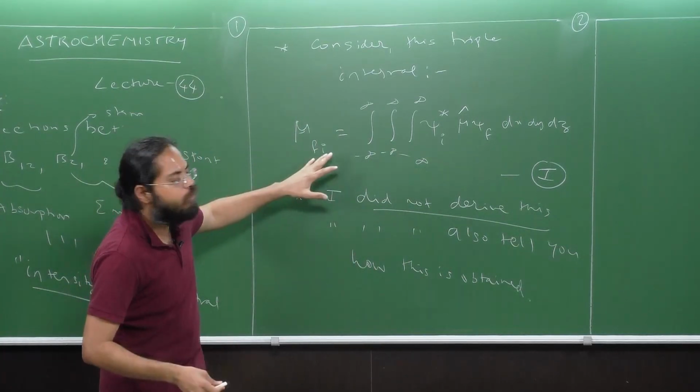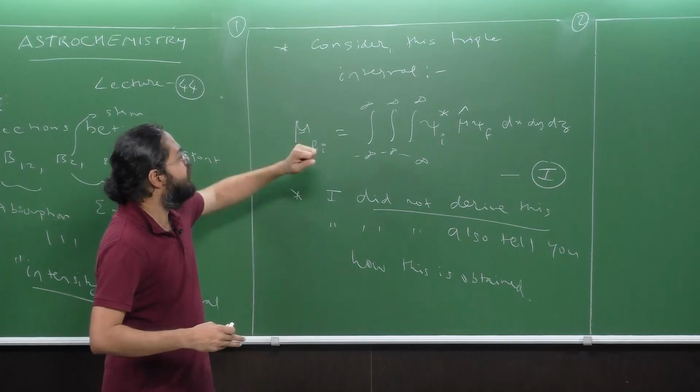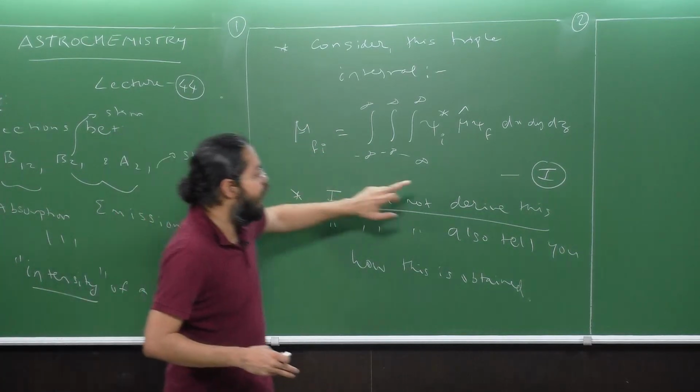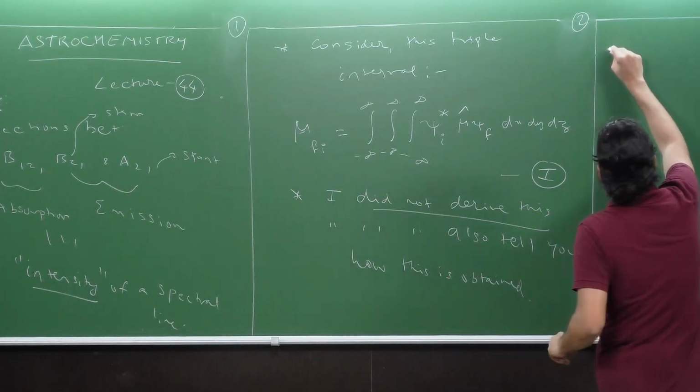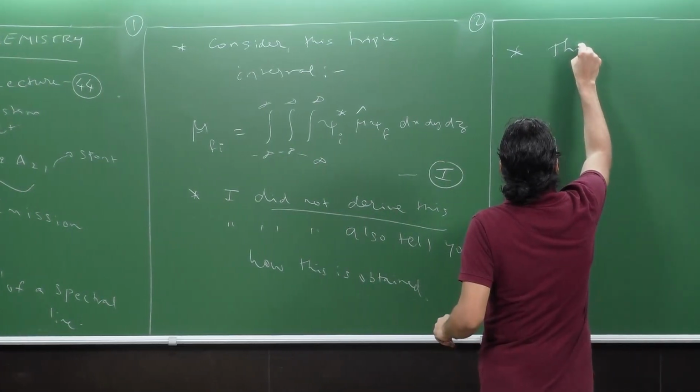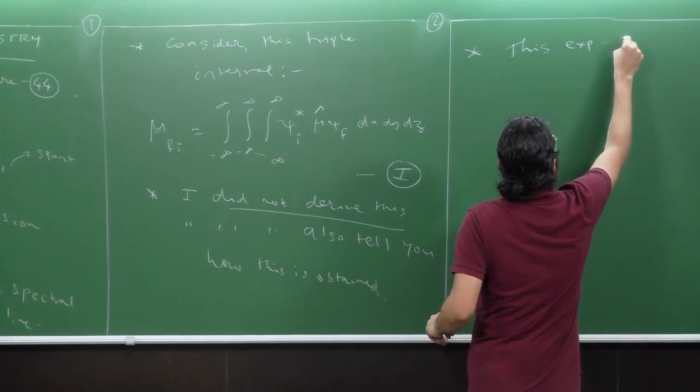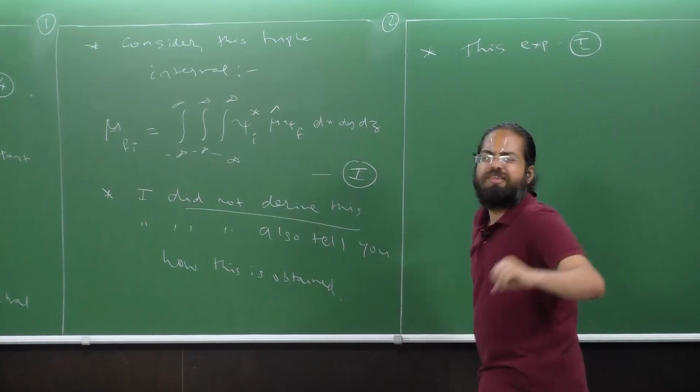And now I'm going to tell you the big thing about this expression. This expression I is extremely important.